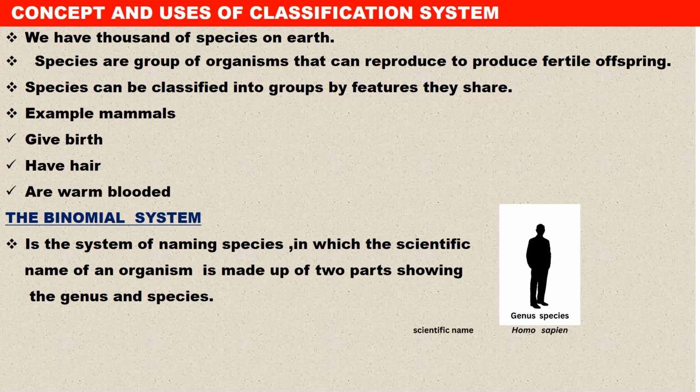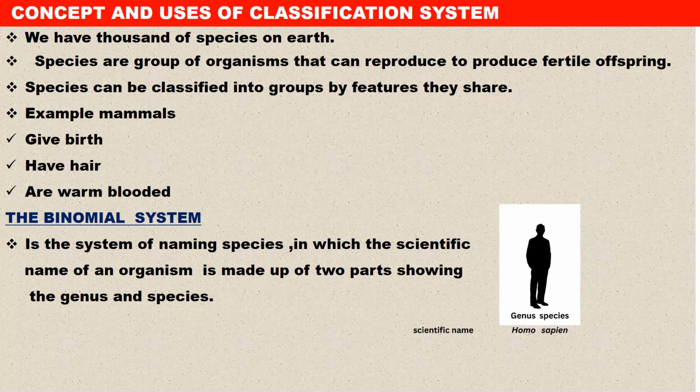So what do you need to know here? One thing you should know is that there are millions of species of organisms on Earth. These species need to be classified, or grouped. Now, what is a species?